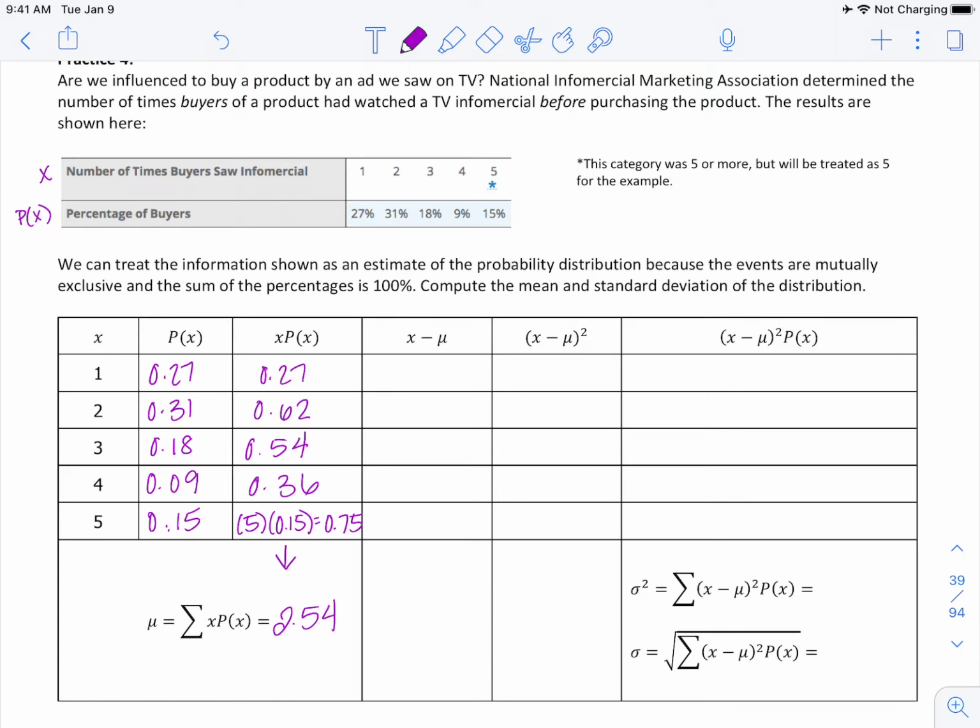All right, value minus the mean. So I'm going to do 1 minus 2.54, and that's going to give us negative 1.54. Following the same thing, this is going to give us negative 0.54, then we have 0.46, 1.46, and 2.46. Again, I'll highlight the ones where I showed the work in case you need to come back to them.